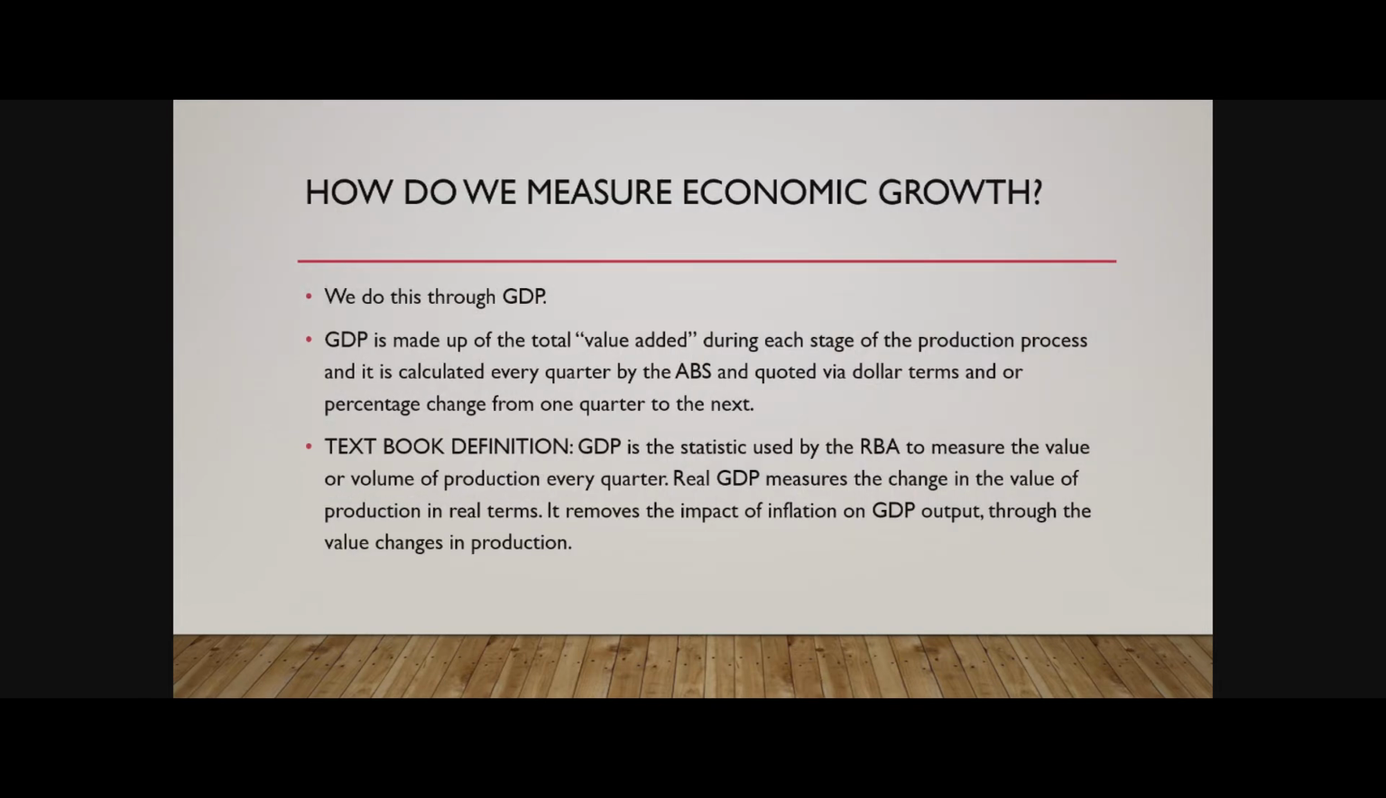So how do we measure economic growth? This is done through GDP. GDP is made up of the total value added during each stage of production process and is calculated every quarter by the ABS and quoted via dollar terms or percentage change from one quarter to the next. What does that mean? It sounds very confusing, but along the process, as things get produced, you're literally only adding to the GDP value the value that you've added yourself during that production.